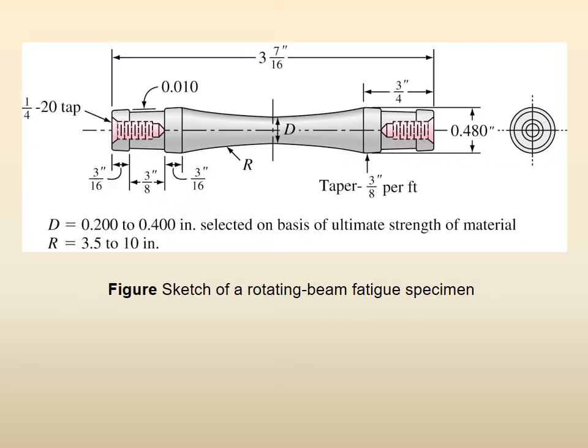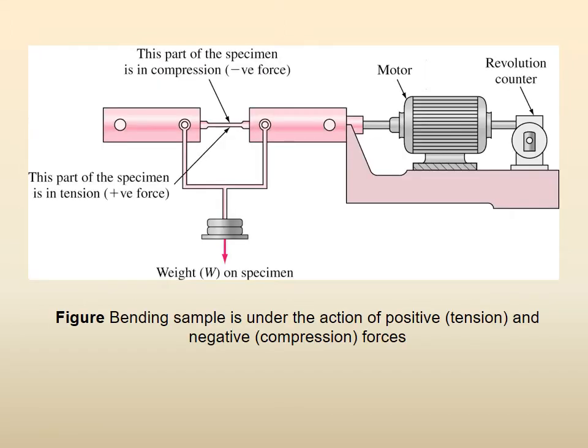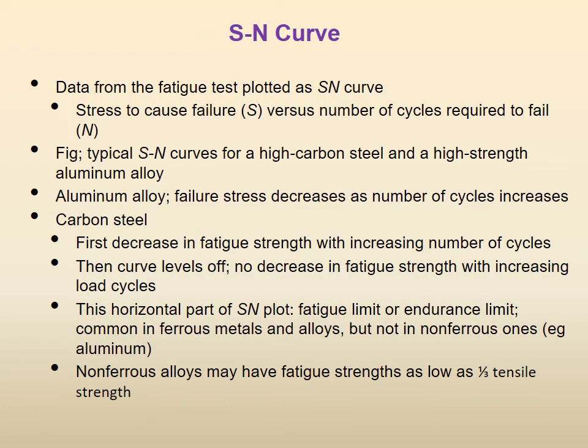We showed you the details of the specimen or the sample for a fatigue test that is made with threaded ends. We again showed you the schematic and showed you that we can put different loads on the fatigue sample, not just its own weight. We talked of the stress and number of cycles to failure. S is a stress, N is number of cycles to failure. So we talked of the SN curve.